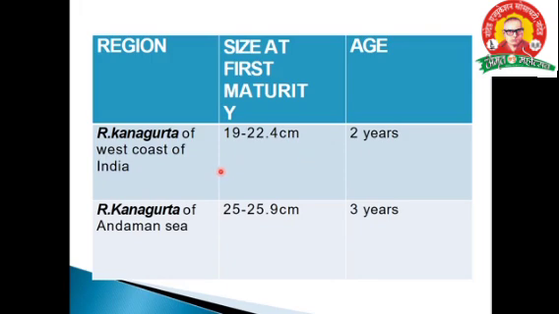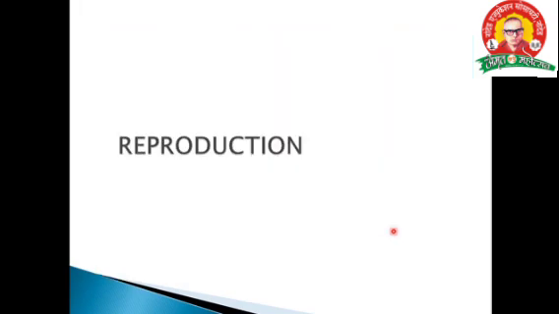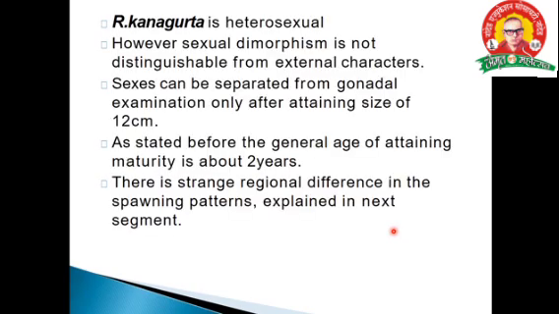This is the one point. That is the Kangargutta at Andaman Sea, 25 to 25.9 centimeter. Here the length is somewhat increased, but the age is within 3 years. Okay. Then the next aspect, that is the reproduction.